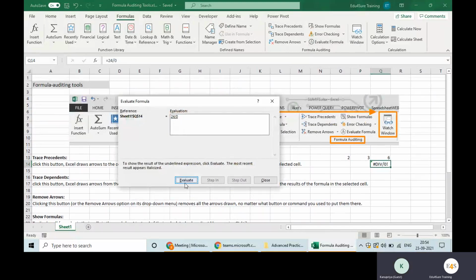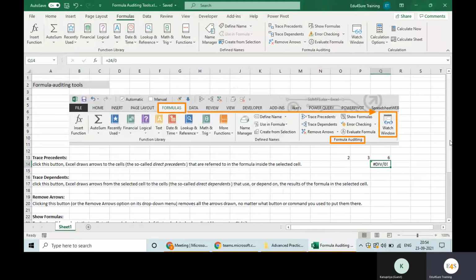Now click on evaluate. It is saying division by 0. So basically it is helping you to fix the errors which you are not able to understand. Exactly. These are the tools. So this is the reason these are called formula auditing tools.